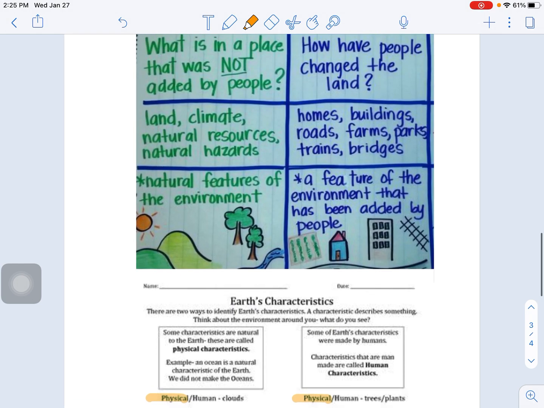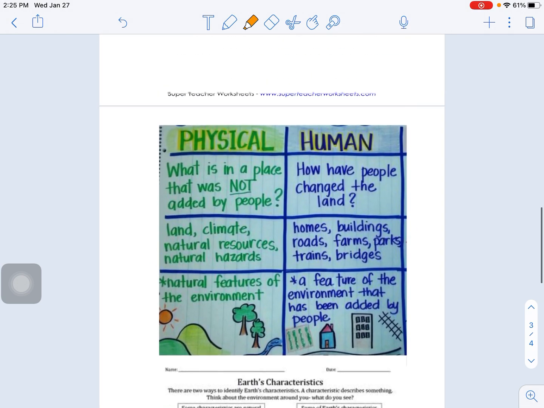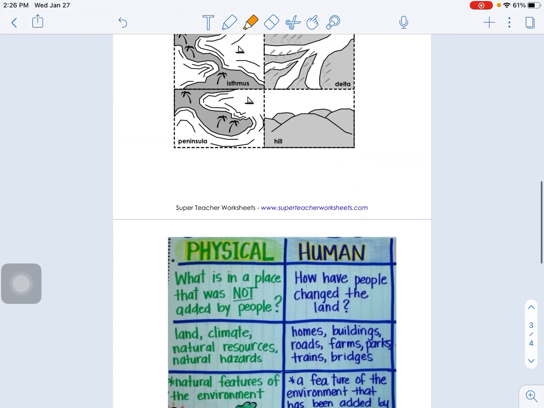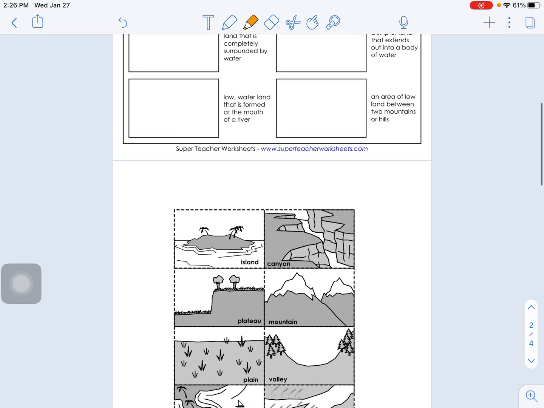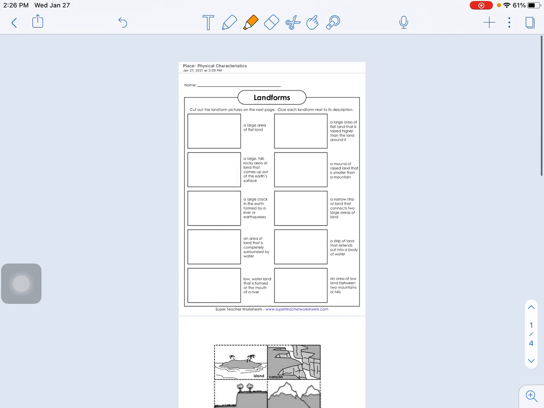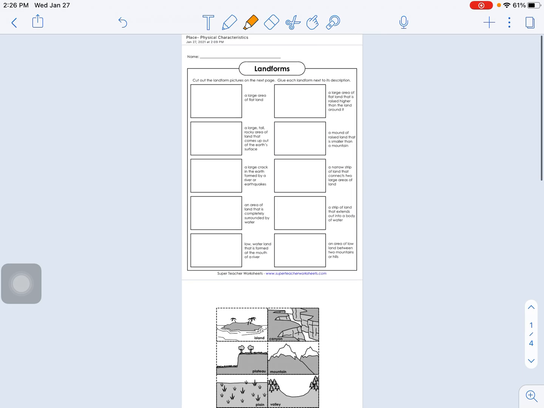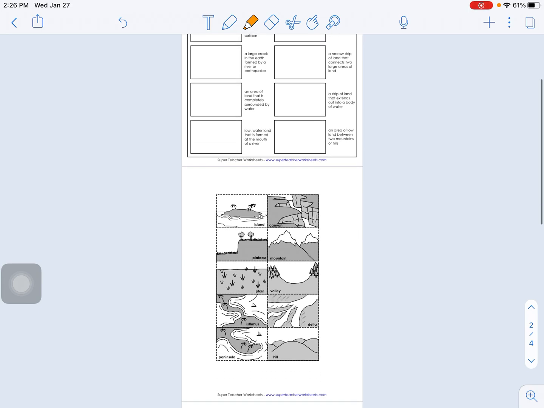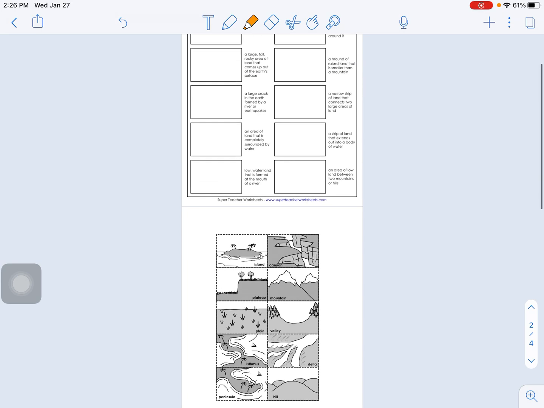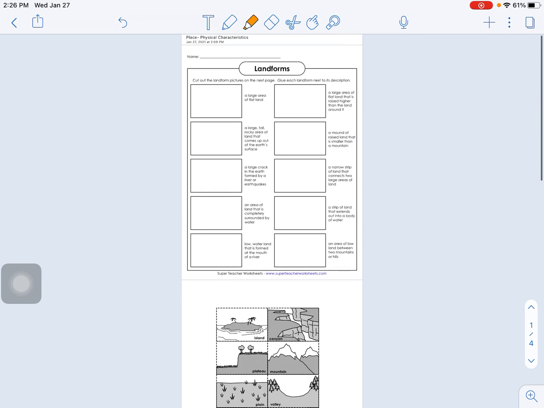All right, awesome. That is just a little background versus the two, but remember, we are working on physical characteristics and physical features today in geography. So for your assignment today, it's going to look a little something like this. You will have a page on the top, and then you need to match up your squares here with the correct description. Now, you can do this one of two ways.